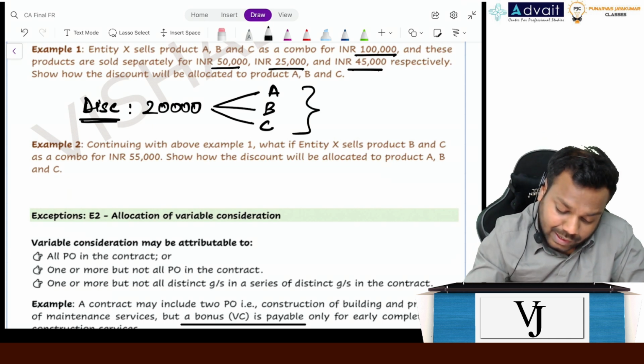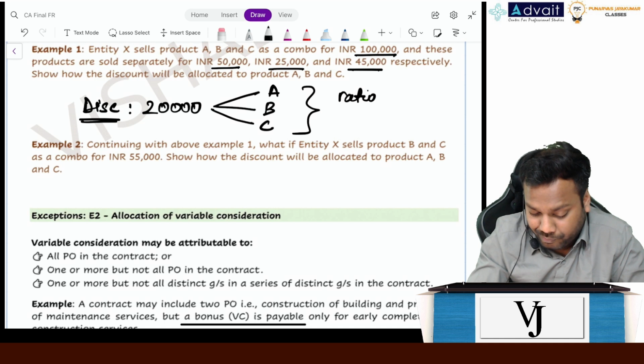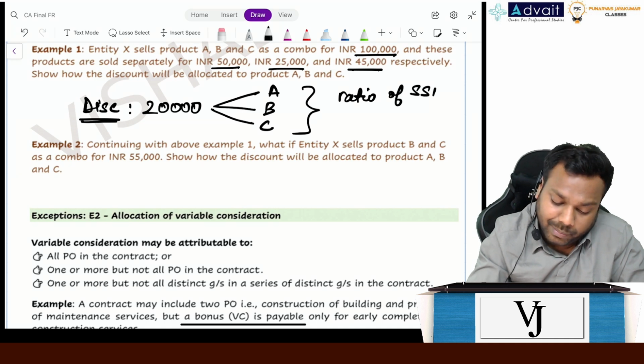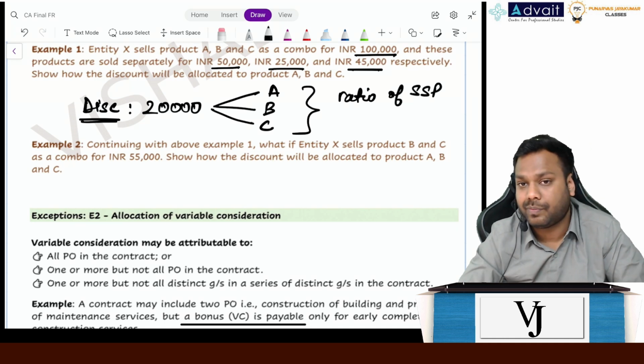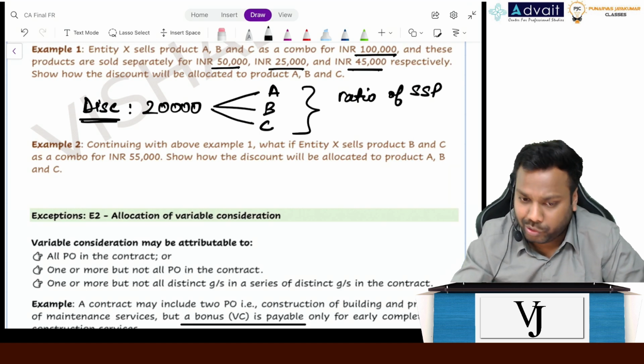So the answer is again the same, in the ratio of standalone selling price, that is 50, 25, 45, right? Allocation you can work out.